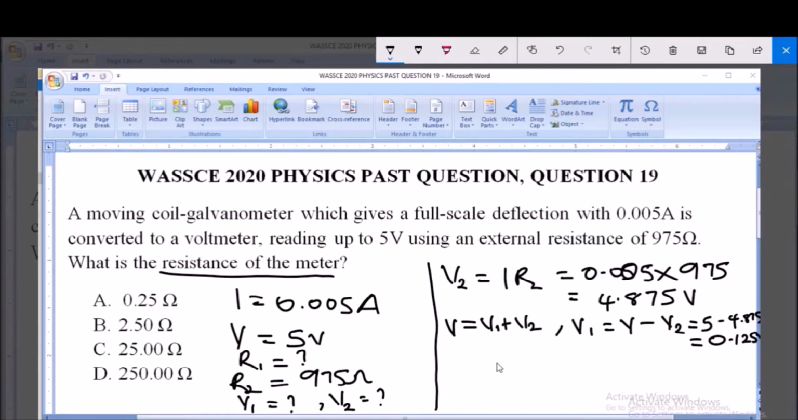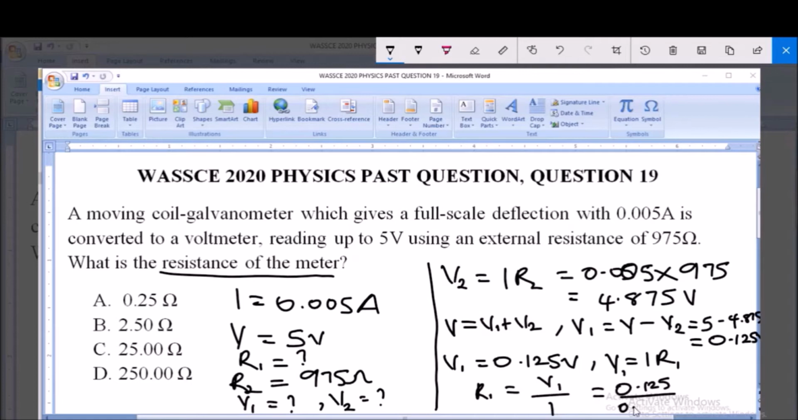Now, since we have V1 equal to 0.125 volts, we can now find R1, because R1 is the resistance of the galvanometer. From V1 equals I times R1, we say R1 is equal to V1 all over I, and this is equal to 0.125 all over 0.005, and this is equal to 25 ohms. So 25 ohms is the resistance of the galvanometer, and that is option C.